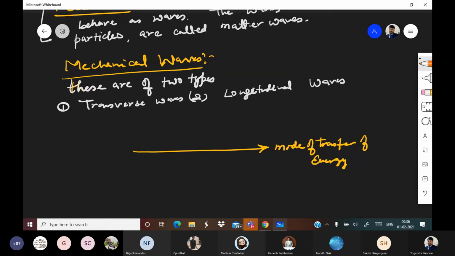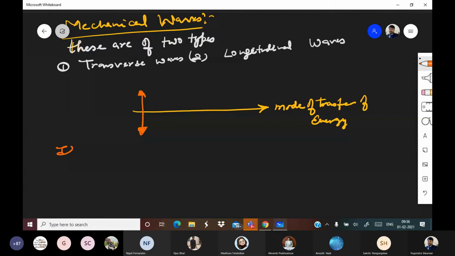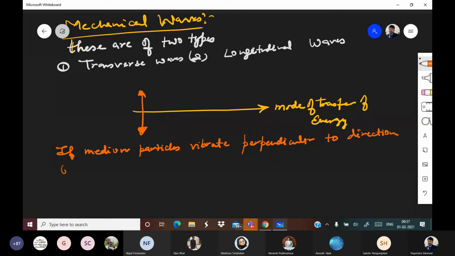So if medium particles are vibrating perpendicular to the direction of propagation of wave, or direction of propagation of energy, both have the same meaning, it's called a transverse wave.